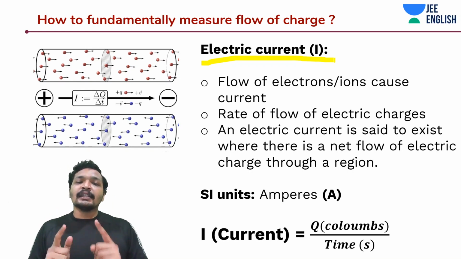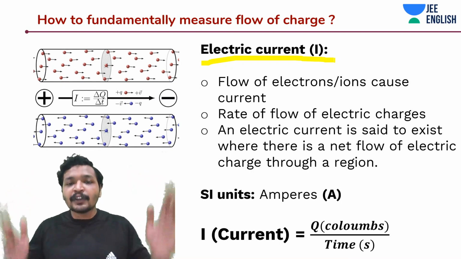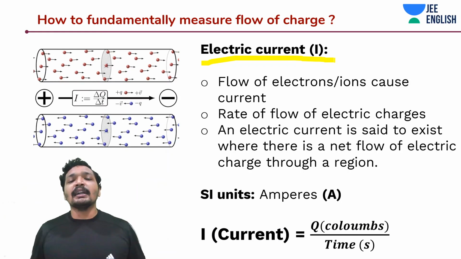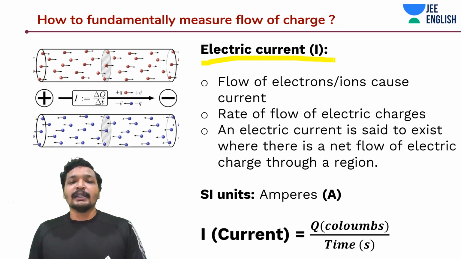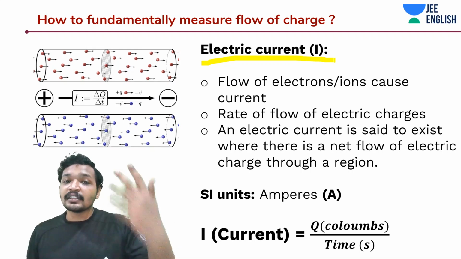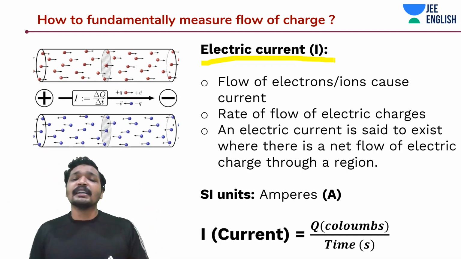They may confuse you in an exam. In some of the competitive exams, they'll just give you coulomb, electric current, mass and time. And boom. Many of the people will go there and mark coulomb, thinking that coulomb is the basic fundamental quantity, because you understand charge is the fundamental thing. That is true, charge is the fundamental thing, but it is not a fundamental physical quantity. Electric current is the fundamental physical quantity.